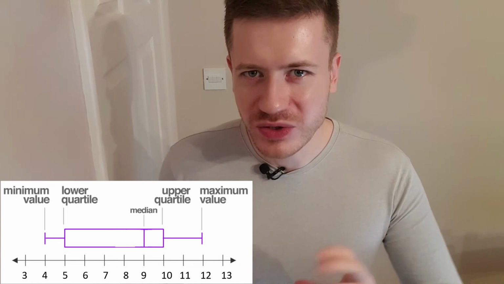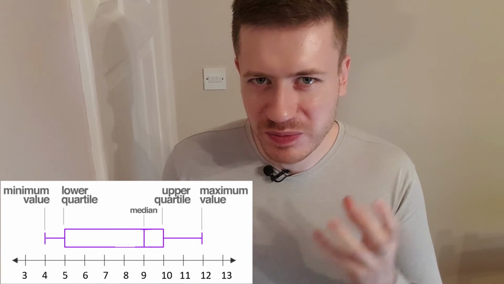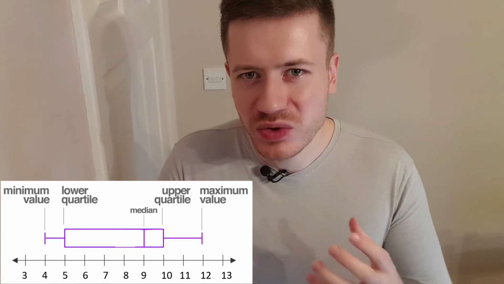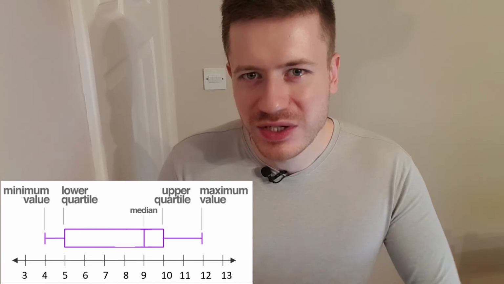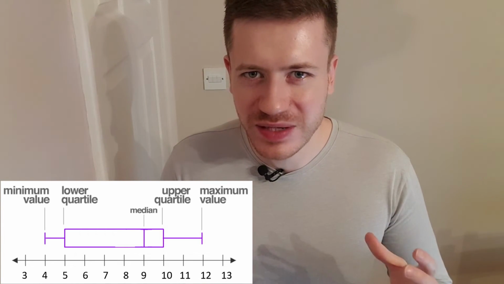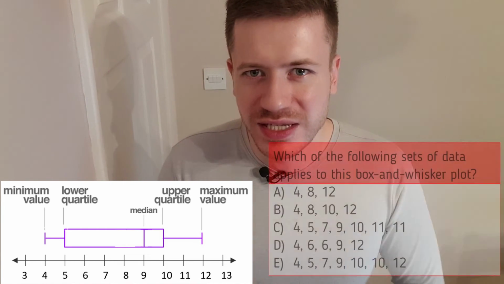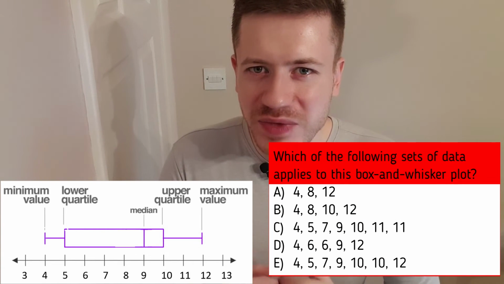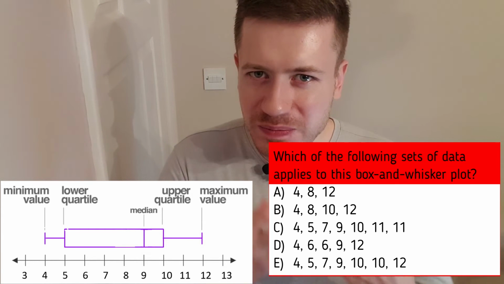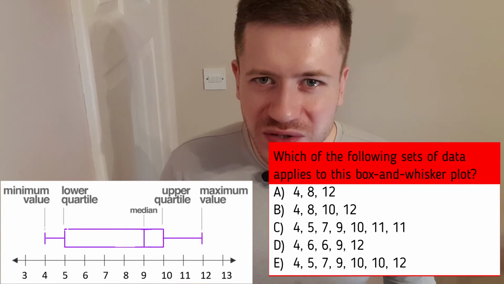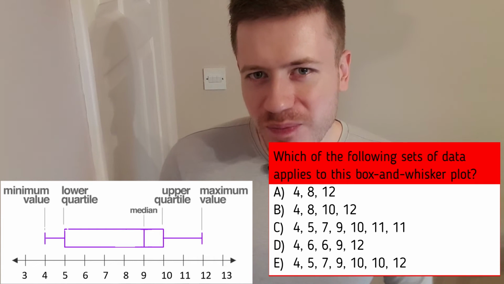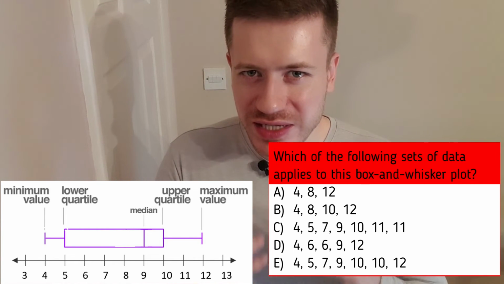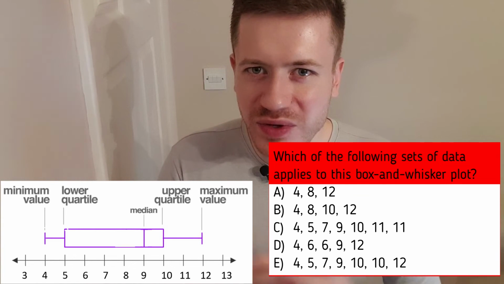Well, they might give you a box and whisker or box plot diagram and then give you 5 data sets, and your job would be to work out which data set matches the diagram. So that's what we're going to do. Look at the 5 data sets you can see on screen and tell me which one corresponds to the box plot diagram that you can also see on screen. It's a tougher question, maybe taking a couple of minutes, so pause the video and have a go at this question, which brings together everything that we've learned today.